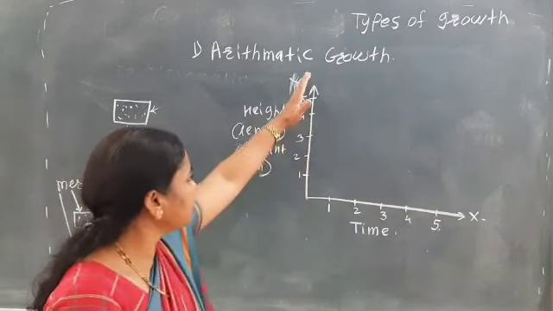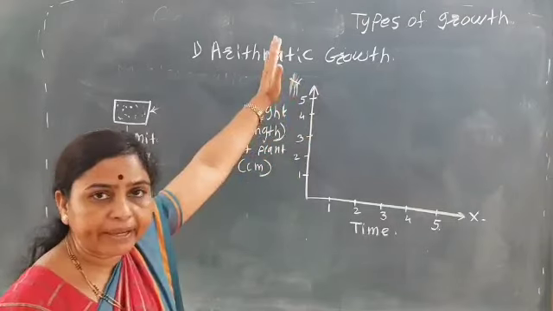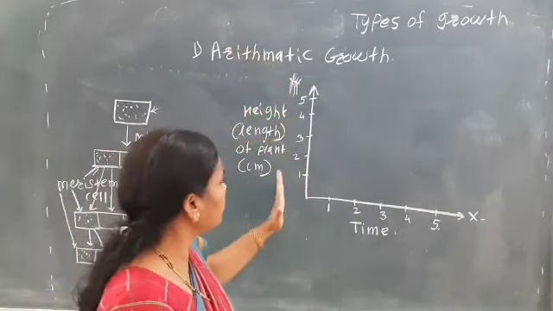Here it is in centimeters, showing how the height of the plant increases.